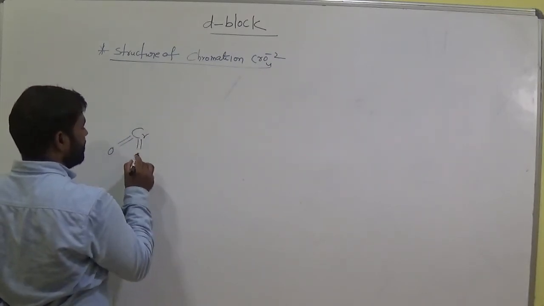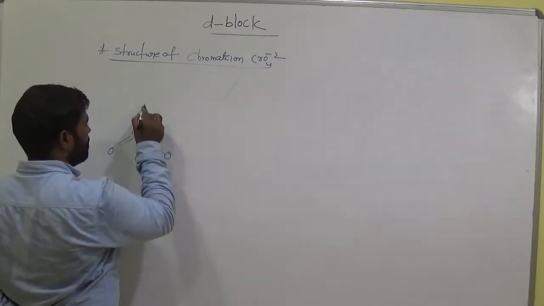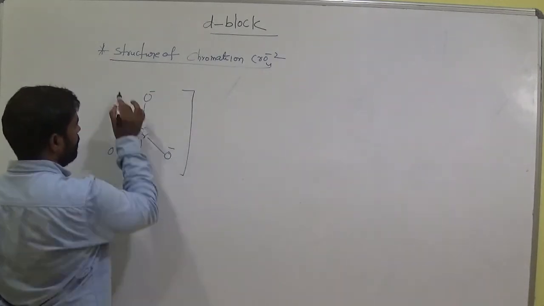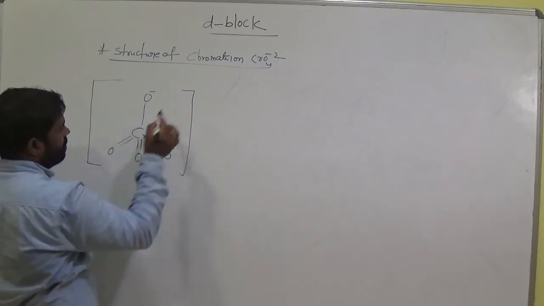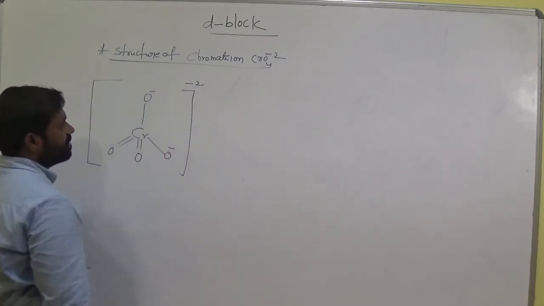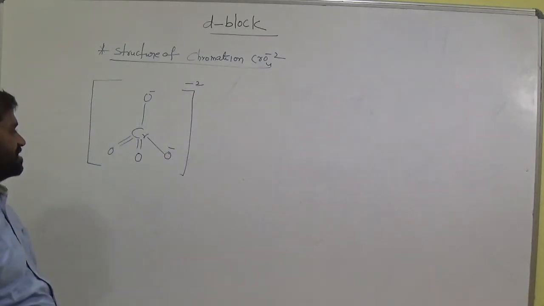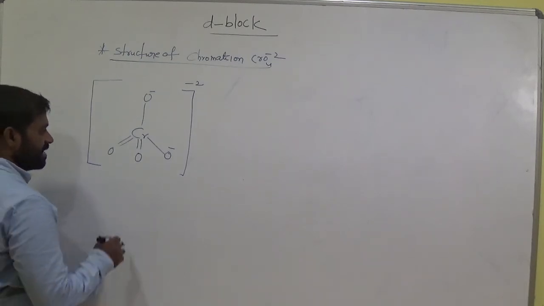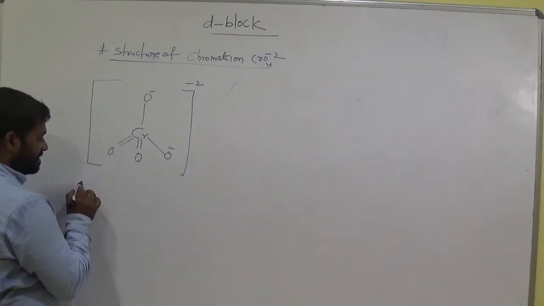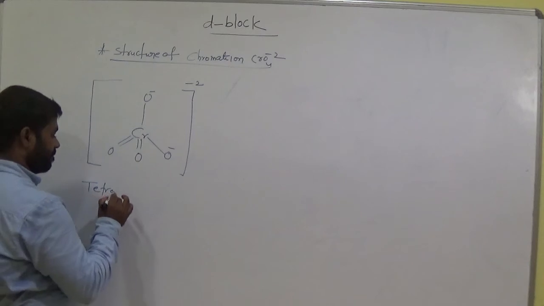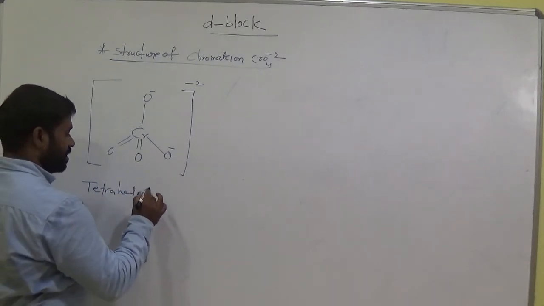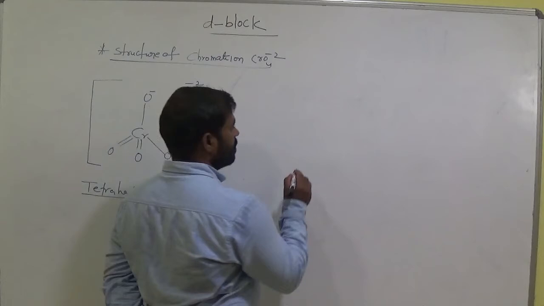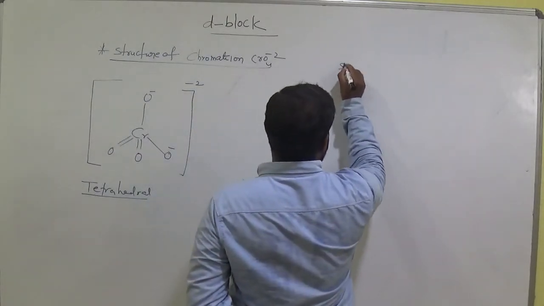How many oxygens do we have here? 4 oxygens. This is the structure of CrO4 2-, and the shape is tetrahedral. Tetrahedral structure.